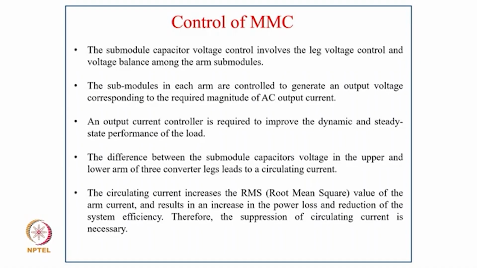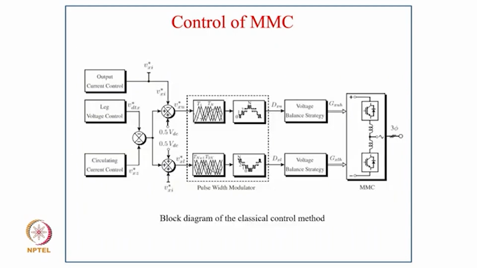The difference between the submodule capacitor voltages in the upper and lower arms of the converter leads to a circulating current. The circulating current increases the RMS value of the arm current and results in an increase in power loss and a reduction of the system size. Therefore, the suppression of circulating current is necessary.